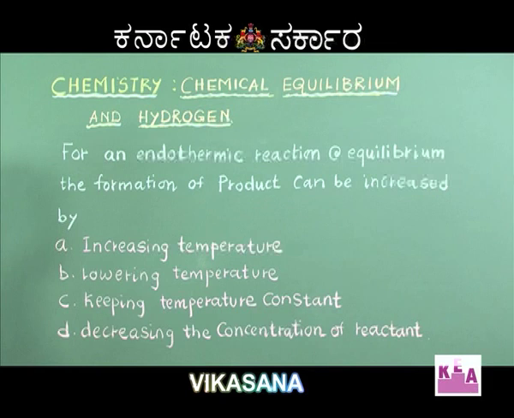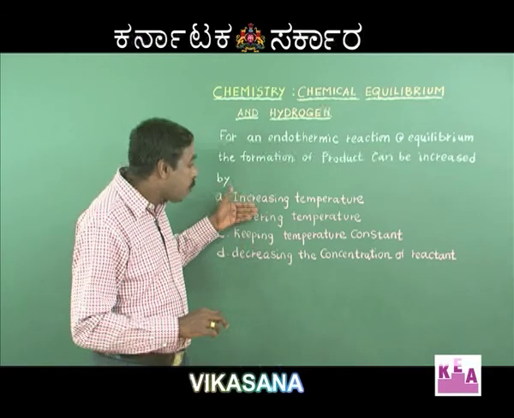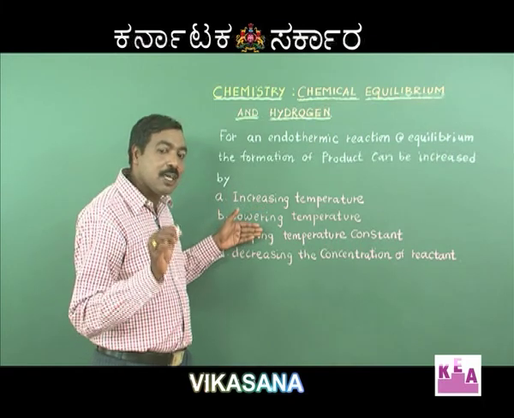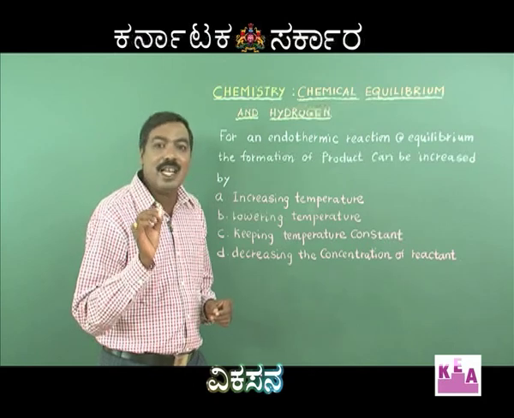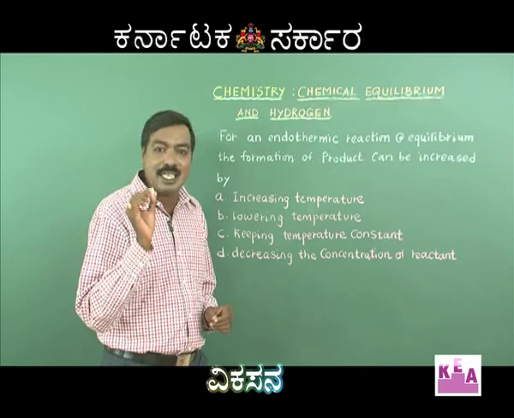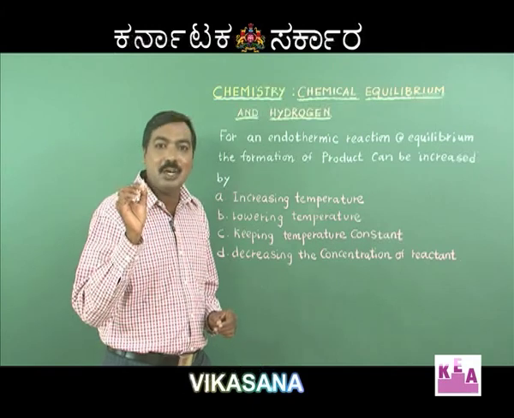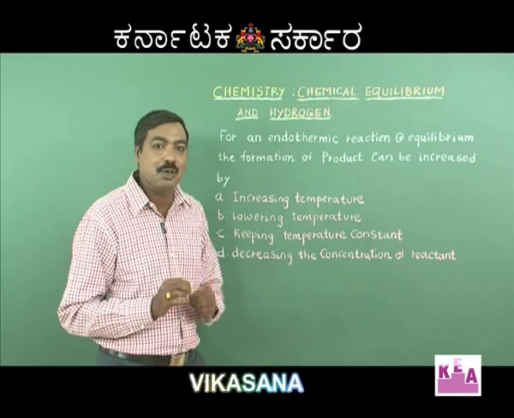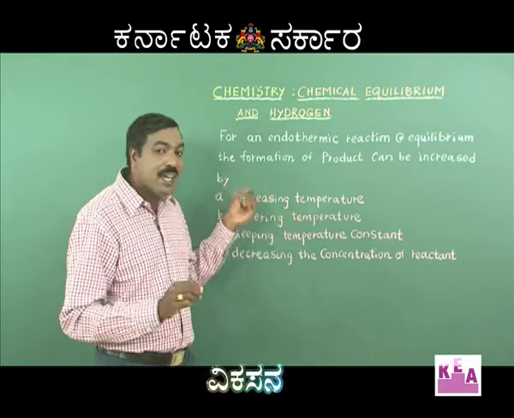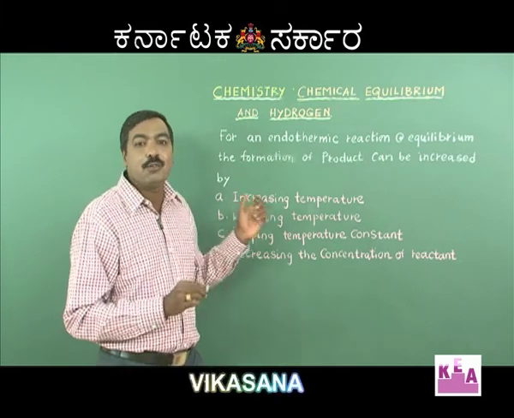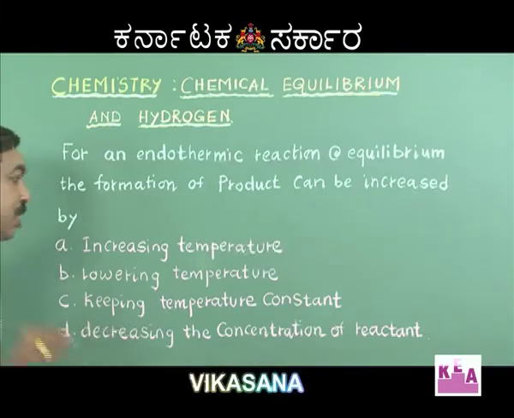We are aware that option D, decreasing the concentration of reactant, is not affecting my equilibrium constant at all, but temperature plays a vital role. Therefore, as I mentioned a little while ago, by increasing the temperature, the value of the equilibrium constant increases for an endothermic reaction. Therefore, the right answer is option A, increasing temperature favors the formation of the product for an endothermic reaction. Option A is the correct answer.